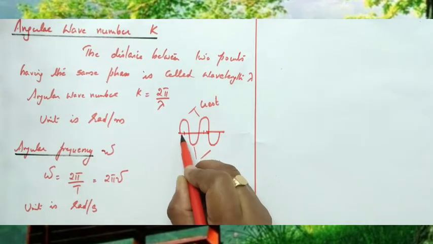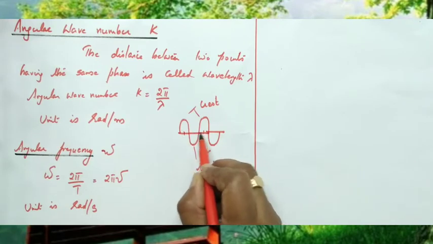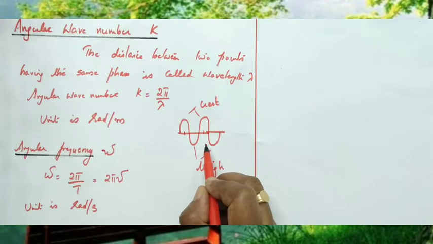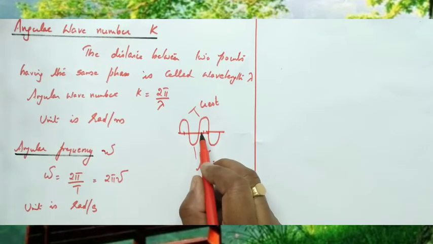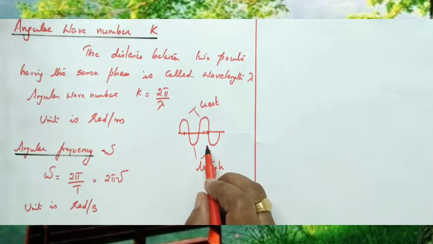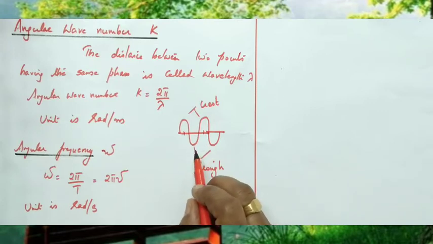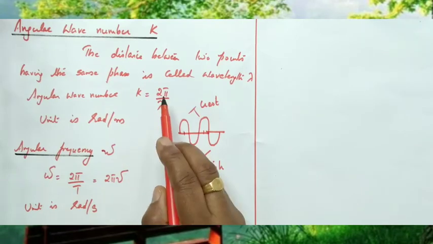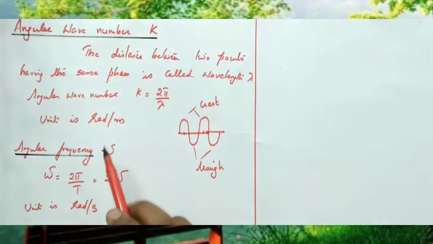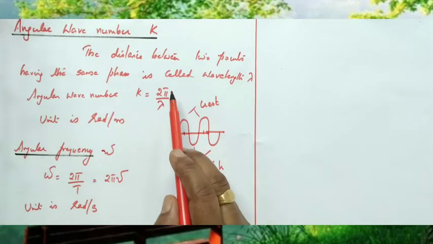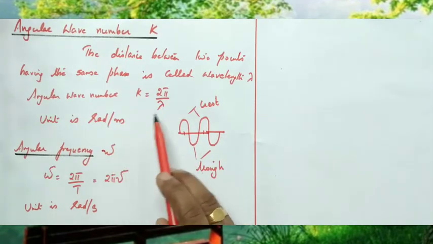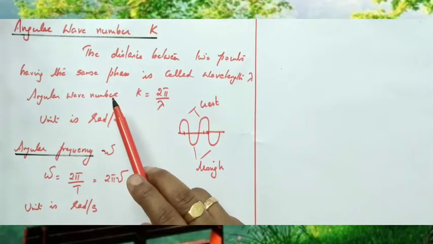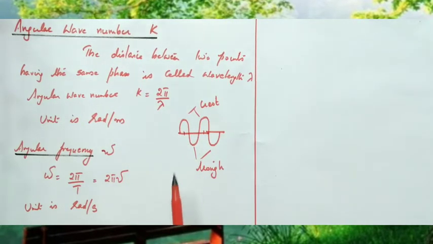The distance between two consecutive crests or two consecutive troughs is called the wavelength. Angular wave number is k equals 2 pi by lambda, and its unit is radians per wavelength, therefore radians per meter. So radians per meter is the SI unit of angular wave number.